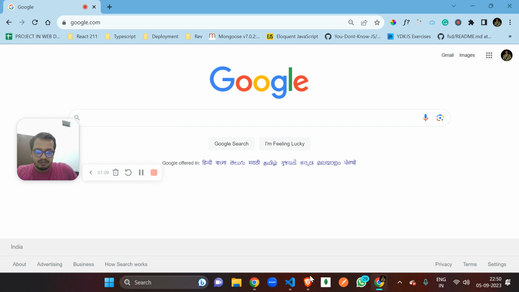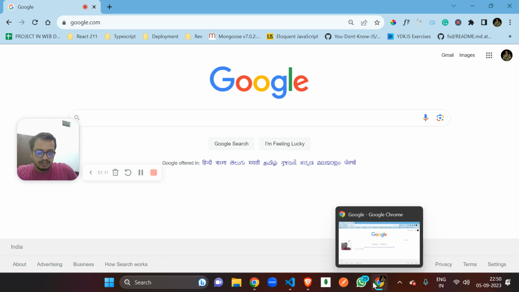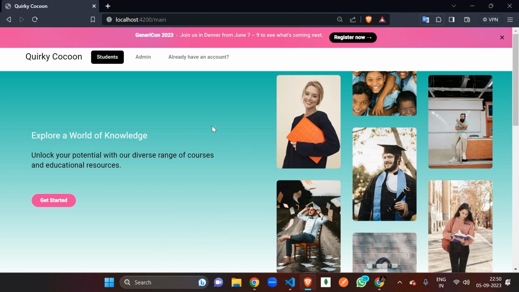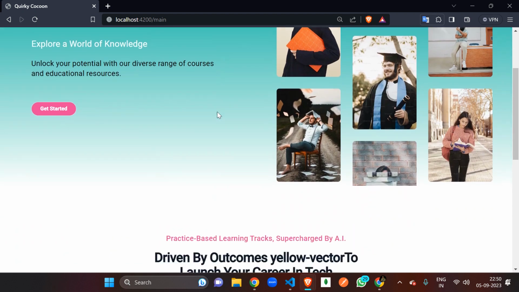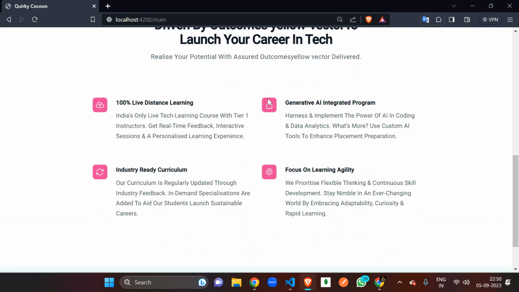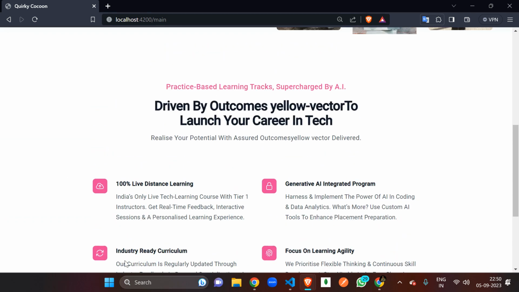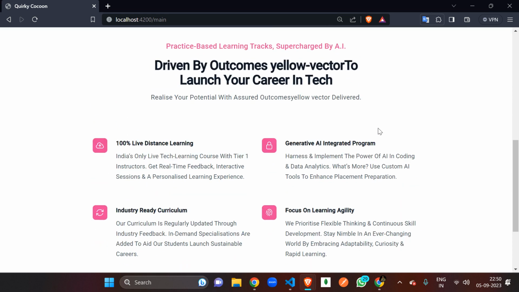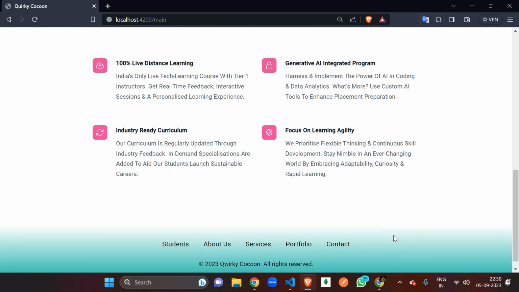So this is what the platform looks like. I'm showing you its landing page. This is basically the landing page of our website, with Quirky Cocoon, students, admin, and an already-have-an-account option. We also provided a hero section here, and something about our school, or institute, or coaching, right? And then there's the footer section.